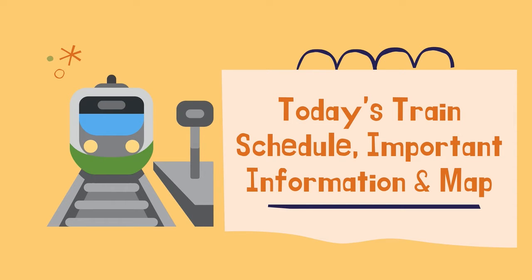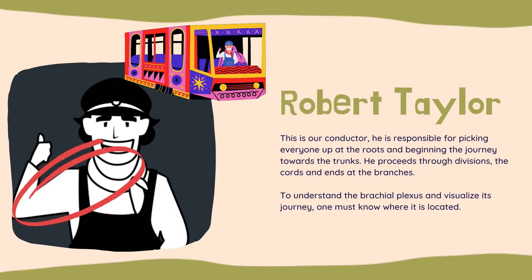I will now break down the brachial plexus in terms of train schedule information and maps. This is the conductor of the brachial plexus. His name is Robert Taylor because he starts at the roots and then travels to the trunks. The picture on the left demonstrates where the brachial plexus is located on him, and as you can see, it originates in the neck-shoulder region. The plexus crosses the clavicle and then ends around the head of the humerus.